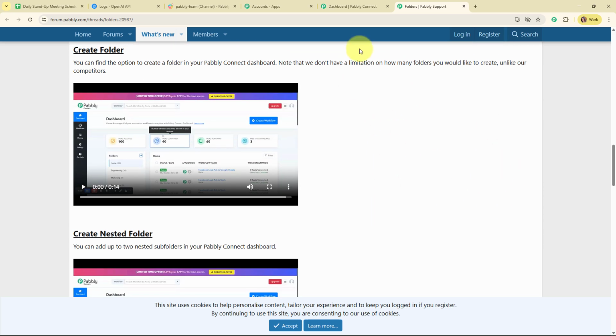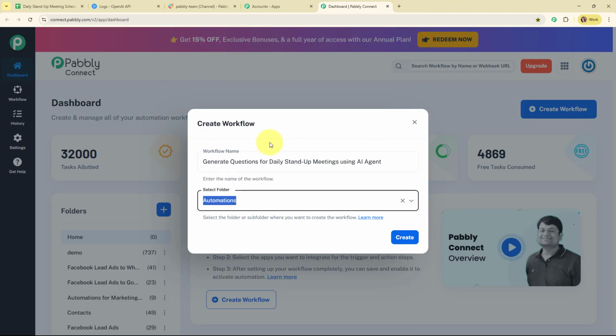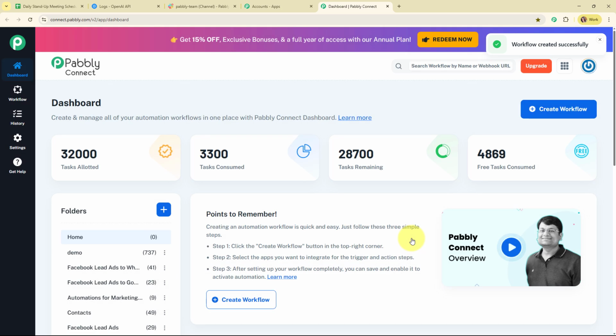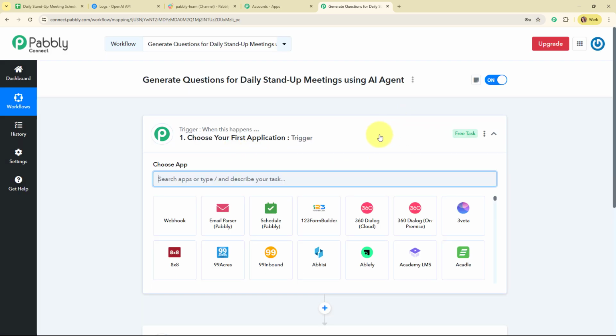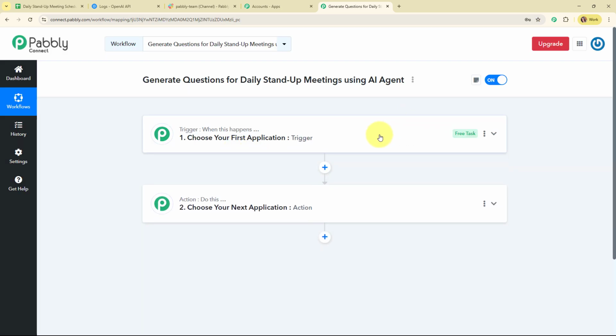Alright, so now let's move back to our Pabbly's dashboard, and here to create a new workflow, I'm going to click on this create button given over here. Now here in this workflow window, you can see we have successfully created a workflow, and here on my screen you can see the two most important principles of an automation process, that are trigger and action. Where trigger says when this happens and action says do this, that means action is a response towards a trigger.